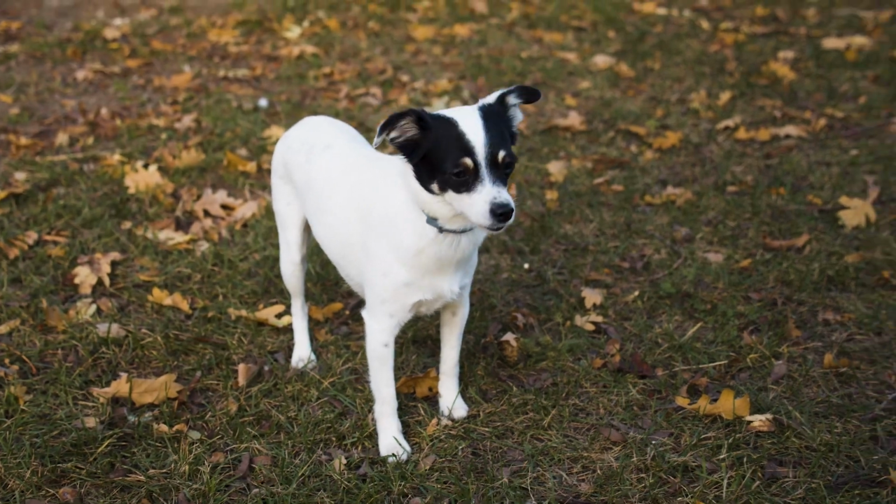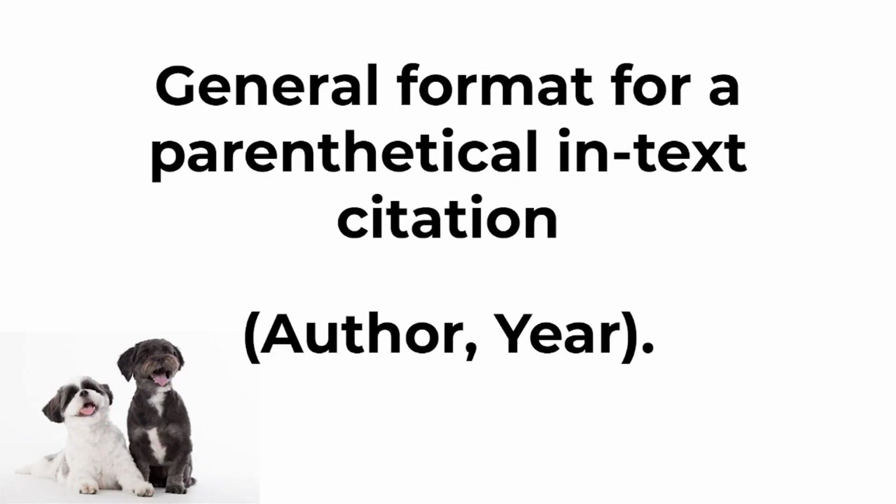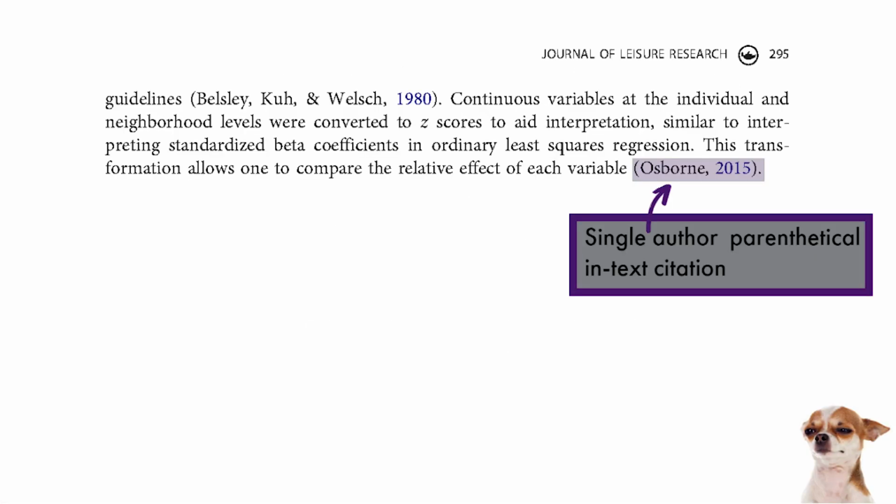For a paraphrase or summary, the general format is parentheses, author's last name, comma, year of publication, end parentheses, period. Here we see the authors cite an article written by one author. They've written something in the body of their paper where they've paraphrased or summarized from the source. So directly after, they include an in-text citation by putting a parentheses, then the author's last name, a comma, then the year of publication, end parentheses, and then a period.